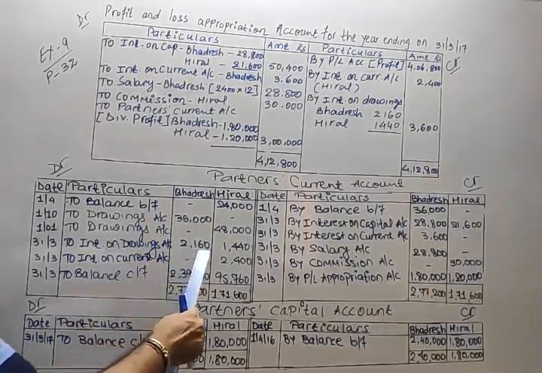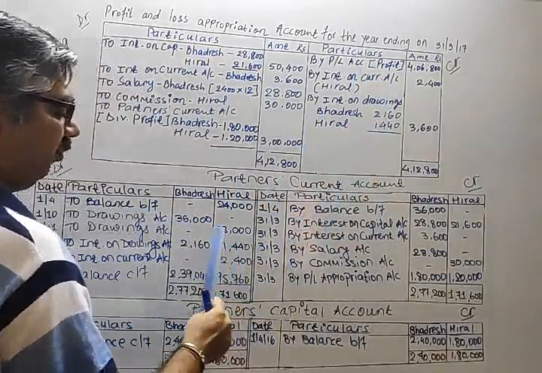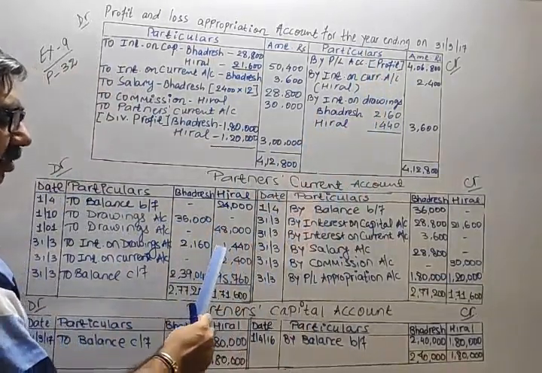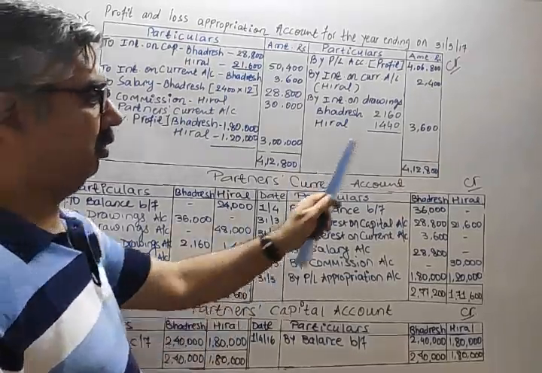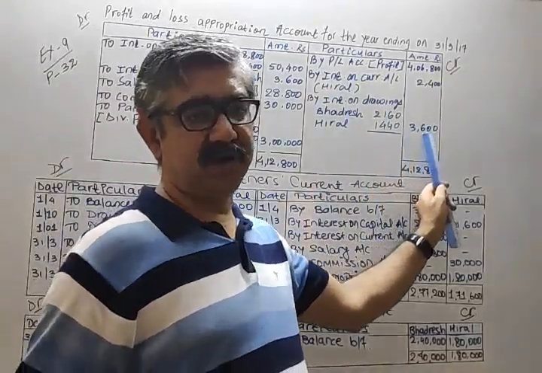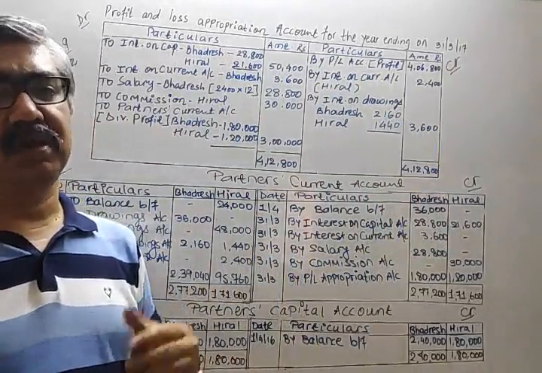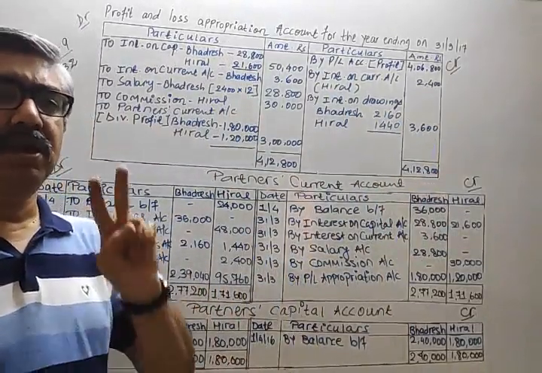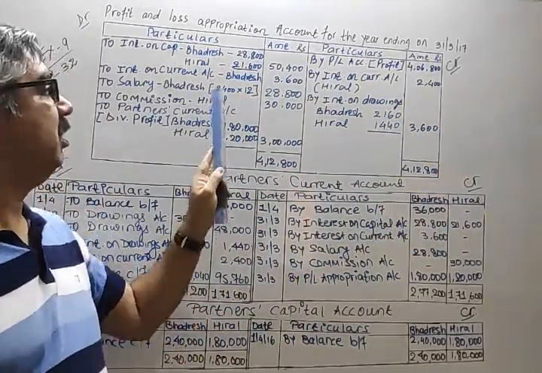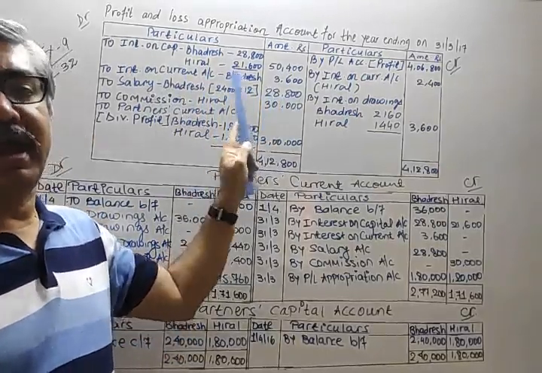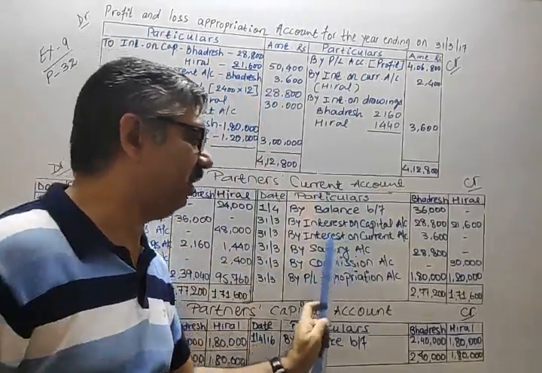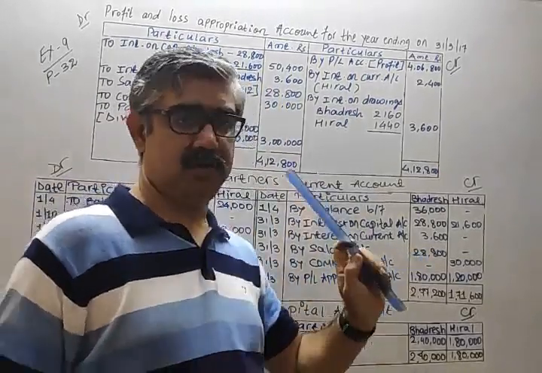So 2,160. On 48,000, again 12%, but for 3 months only. So 1,440. Overall total 3,600. Then Bhadresh, salary monthly 2,400. So 2,400 into 12 comes to 28,800. Expense for the firm, the same is an income for the partner.